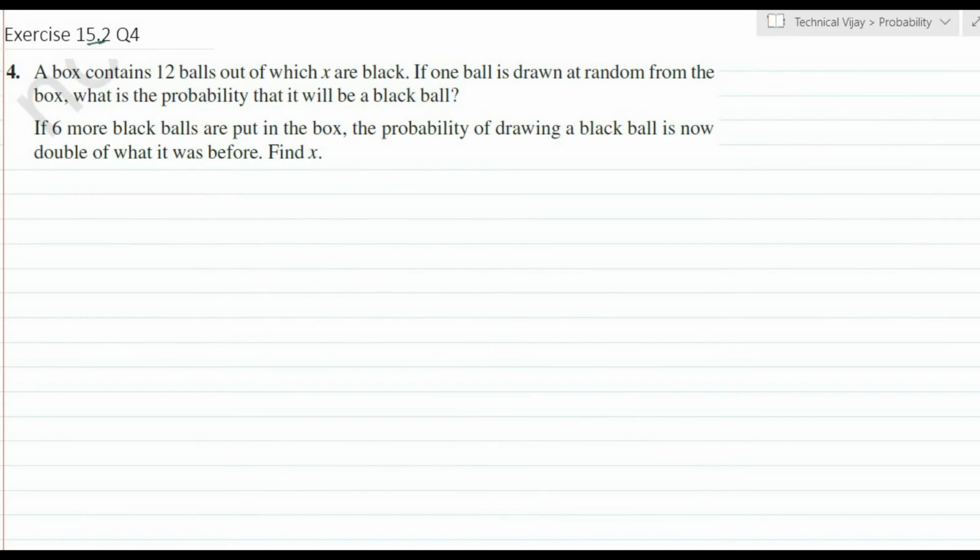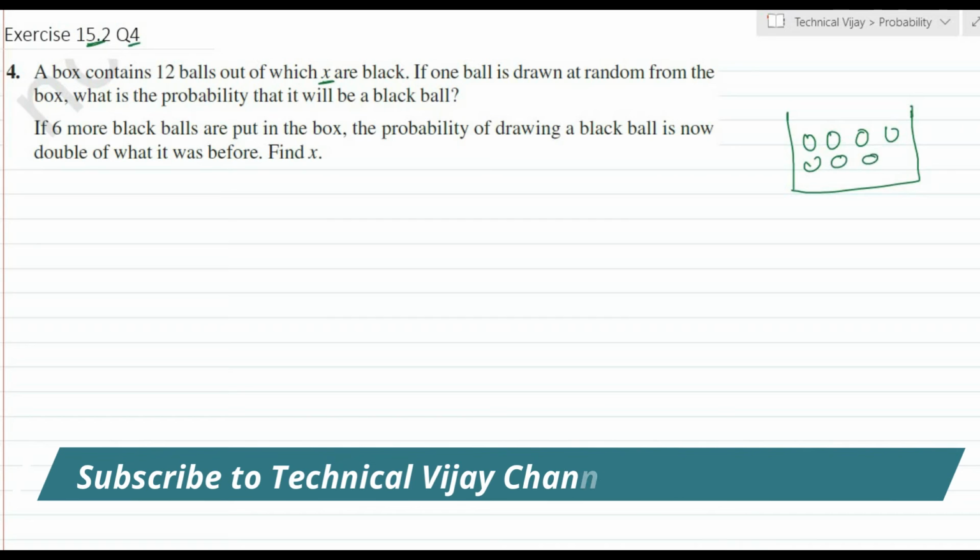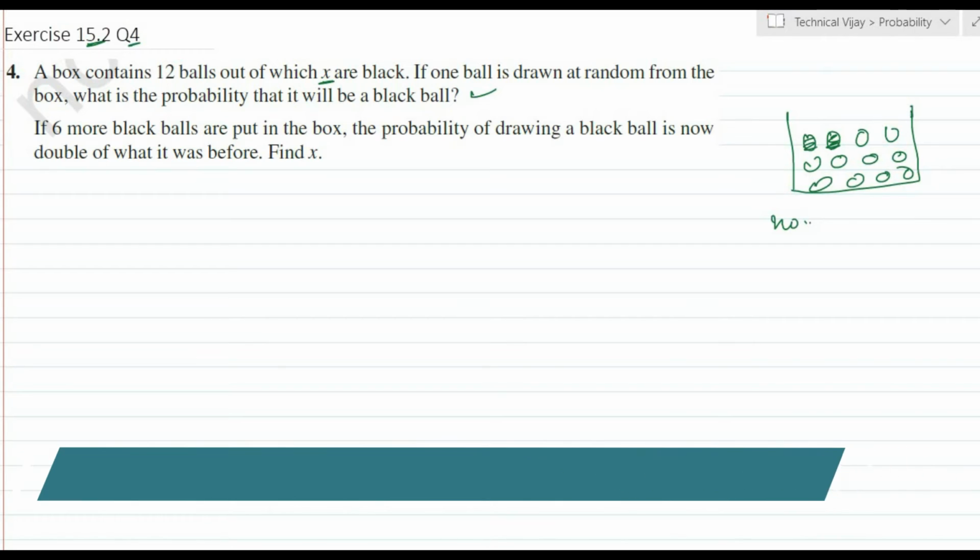Exercise 15.2, question number 4. A box contains 12 balls, out of which X are black. Here one box is there, and it contains a total of 12 balls, 1, 2, 3, 4, 5, 6, 7, 8, 9, 10, 11, 12. There are 12 balls, out of which X are black, that is, the number of black balls is equal to X. If one ball is drawn at random from the box, what is the probability that it will be a black ball? If 6 more black balls are put in the box, the probability of drawing a black ball is now double of what it was before.